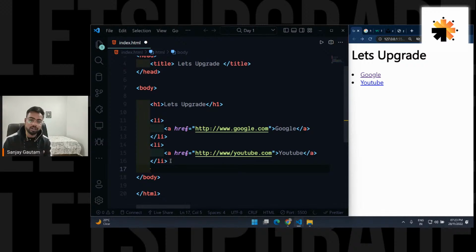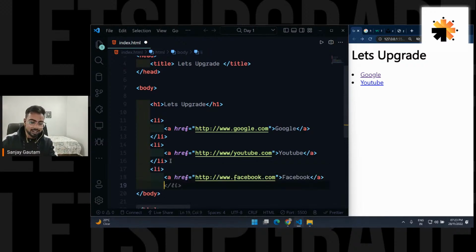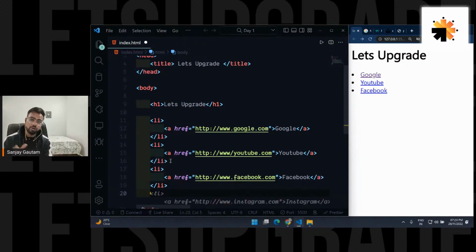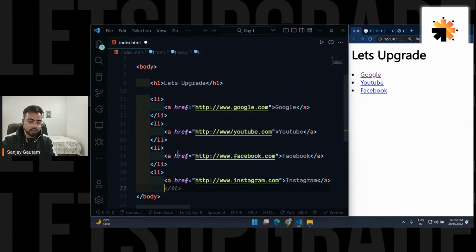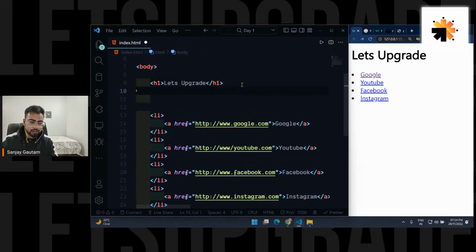But what if I am working with a team member? You're not going to be alone creating this project now. So in an office or in a big company, you're going to have a team of people who are going to work on the same project. So you need to have a way to communicate with everybody now. So this is a list of some popular websites, but how is your colleague or your teammate going to know about this? So I'm just going to put a comment here, a comment like this. This is the list of most popular websites.